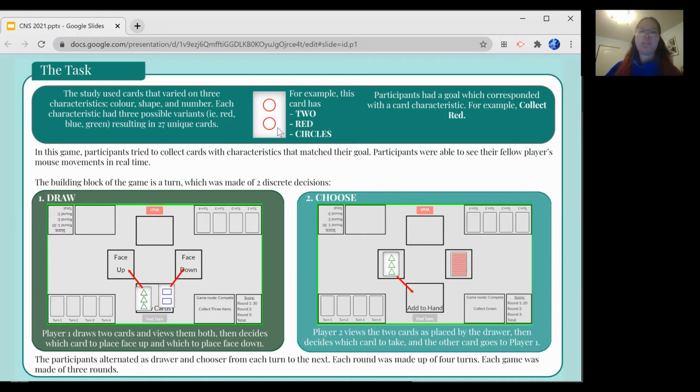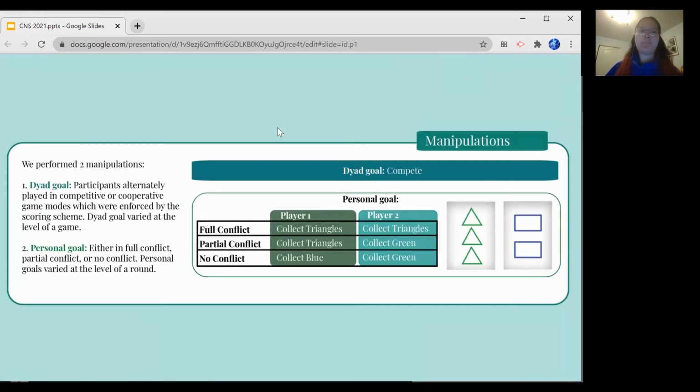In the draw phase, player 1 draws two cards, views them, and decides which to present to player 2 face up and which to present face down. Next is the choose phase, where player 2 decides whether to select the face up card or the face down card to add to their hand. The other card is added to the hand of player 1. Players alternate drawing and choosing from turn to turn, with 4 turns making up a round and 3 rounds making up a game. Participants played 4 games.